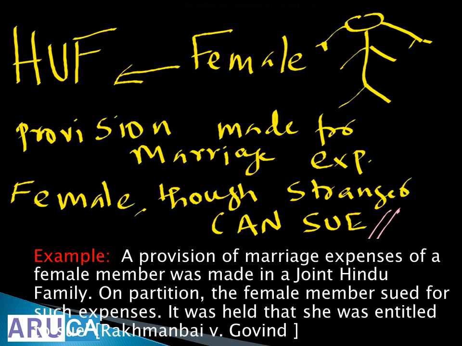Hindu undivided family. Okay. A provision of marriage expenses of a female member was made in a joint Hindu family. On partition, the female member sued the Hindu undivided family for expenses. They were not given. So it is held they are supposed to give, even though she was a stranger.